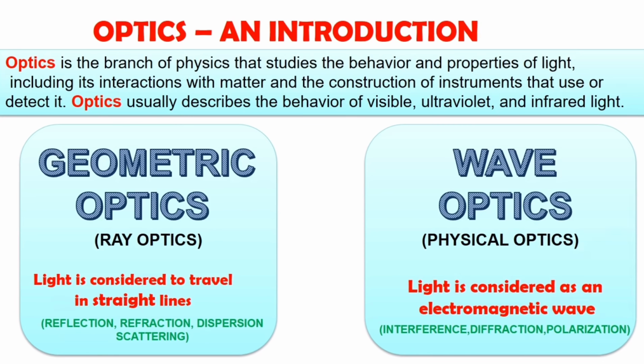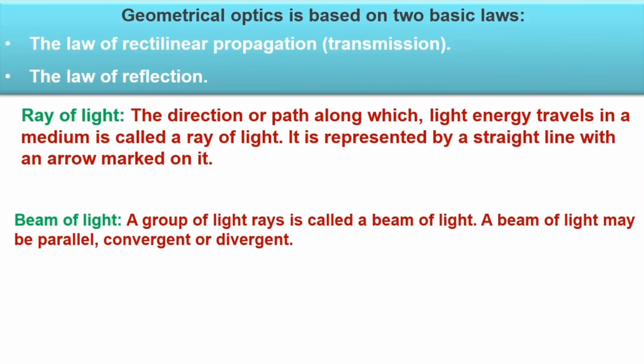The first one is geometrical optics. Geometrical optics is based on two basic laws: the law of rectilinear propagation and the law of reflection. Here you can see how to represent a light ray. It can be either a ray of light or a beam of light.